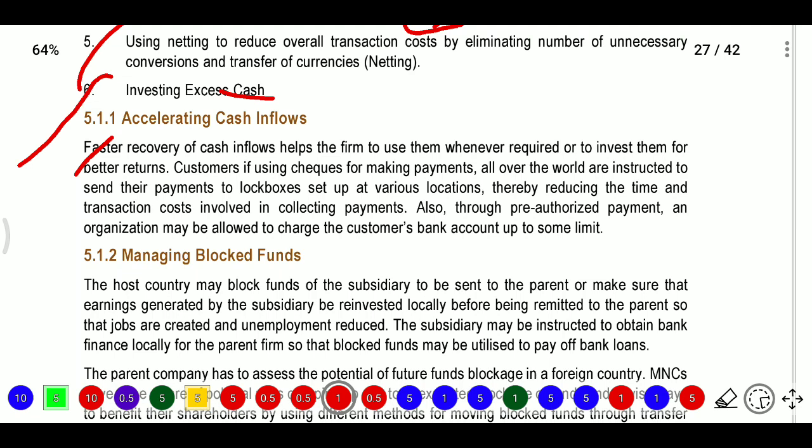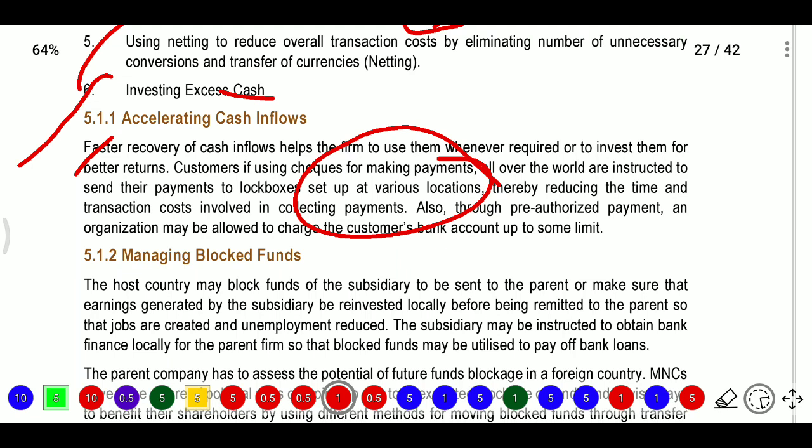Here, customers using checks for making payments all over the world are instructed to send their payments to lock boxes set up at various locations. So the customers will not go to the bank; they will put the checks in boxes at different locations.